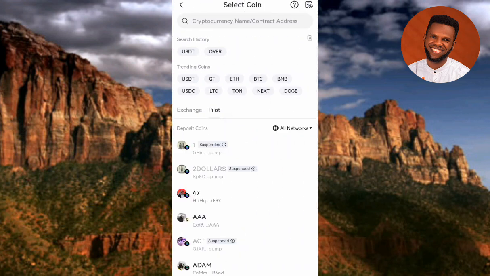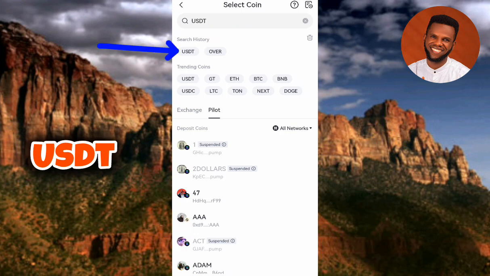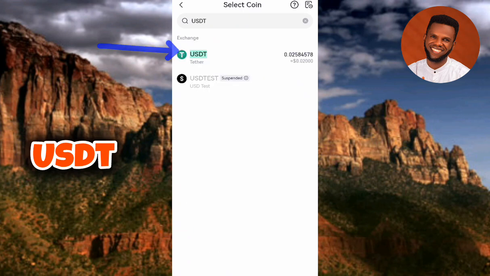So guys, now you can see it's loading. So guys, this is where you need to look for the crypto that you want to actually deposit into your Gate.io account. So let me tap on USDT. I want to deposit USDT as an example. Let me select USDT. So guys, now you can see the search result right there. You can see USDT. So let me tap on it to select it since I want to deposit USDT crypto into my Gate.io account.